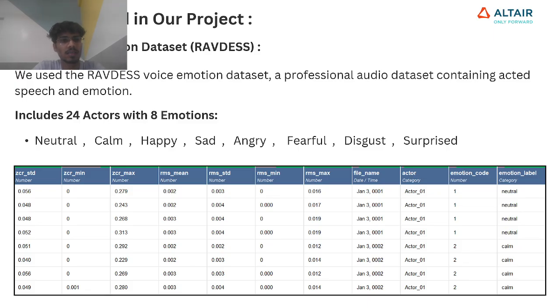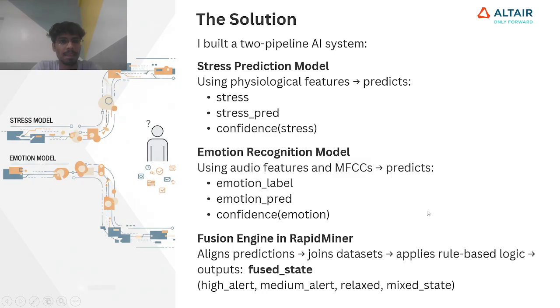It carries 8 emotions: neutral, calm, happy, sad, angry, fearful, disgust, and surprised. This is a sample of the data set. You can see the emotion label, the emotion code, and which actor has acted.